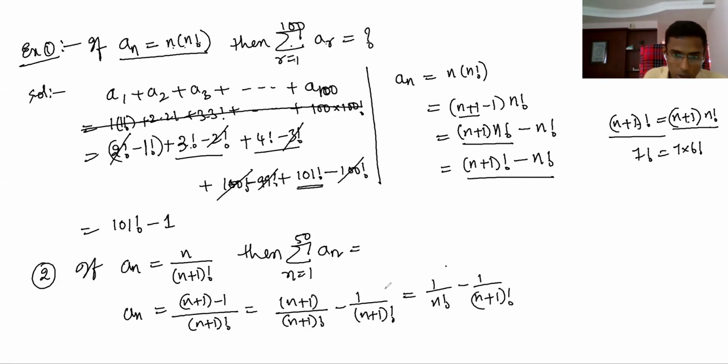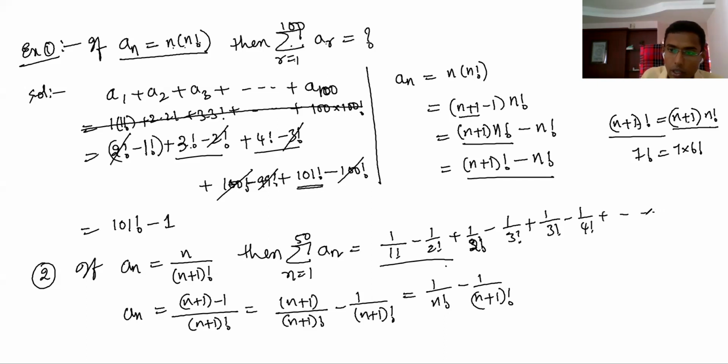Then you can substitute. So what you get is 1 by 1 factorial minus 1 by 2 factorial, plus, if you substitute 2, 1 by 2 factorial minus 1 by 3 factorial. Substitute 3, 1 by 3 factorial minus 1 by 4 factorial, and so on.